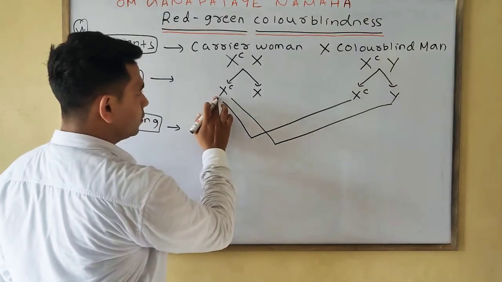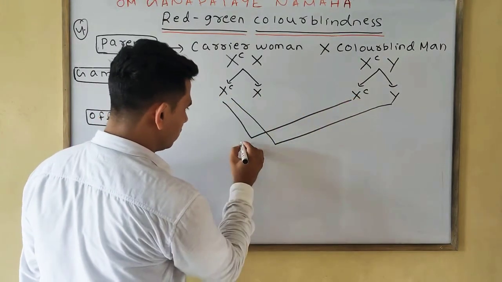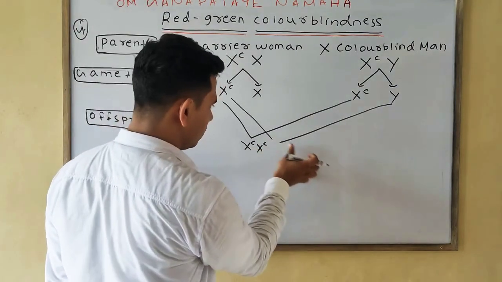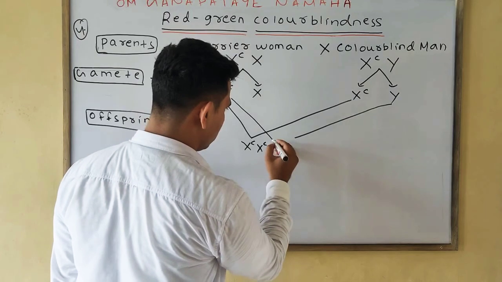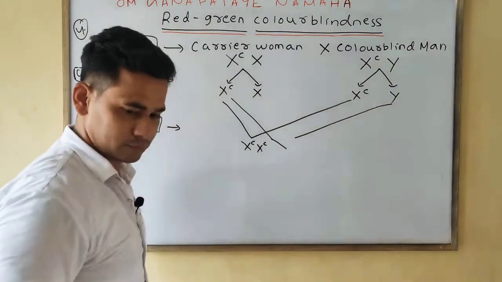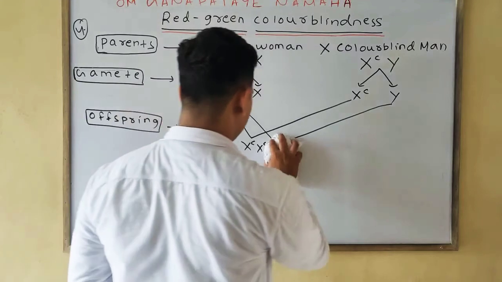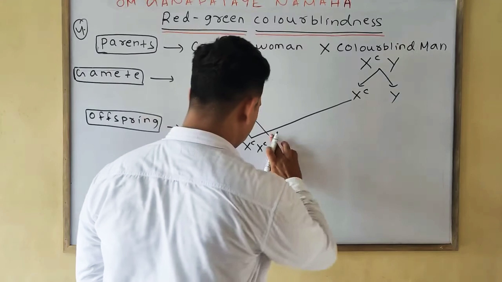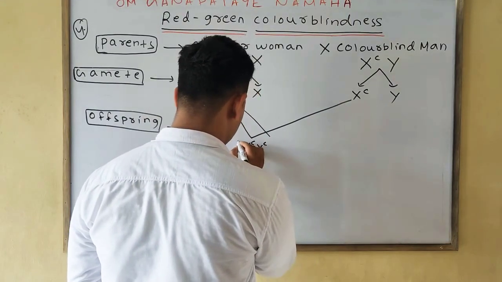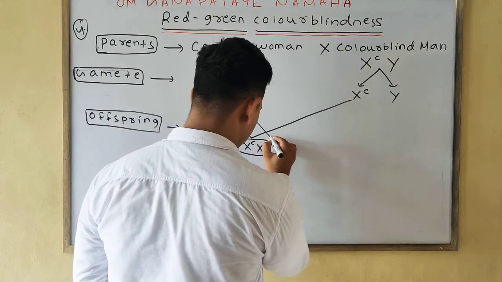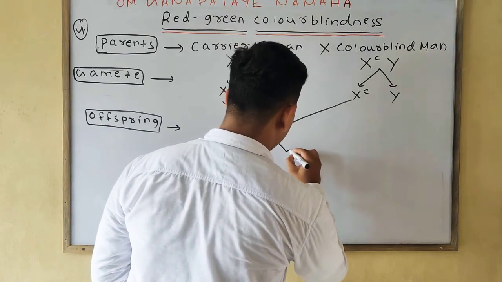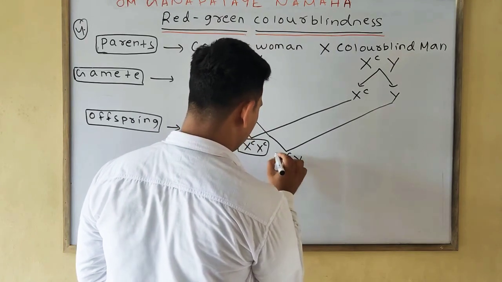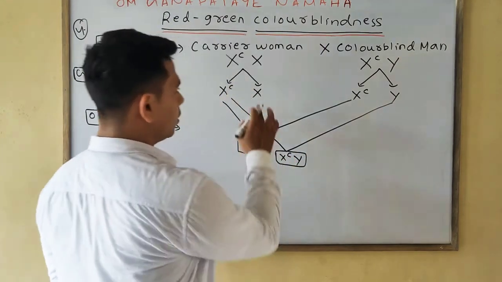First one is XCXc. This one is the second one, XCY. Next we'll cross this one.